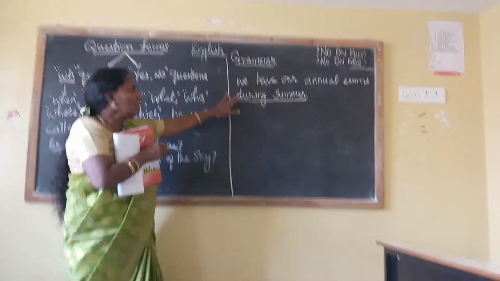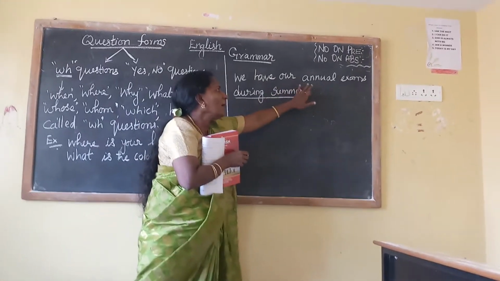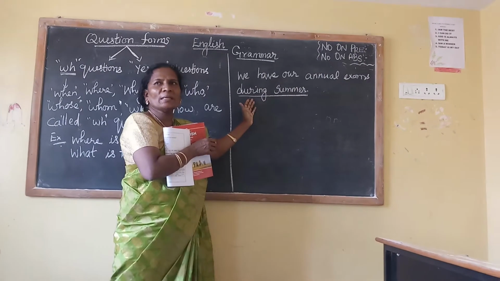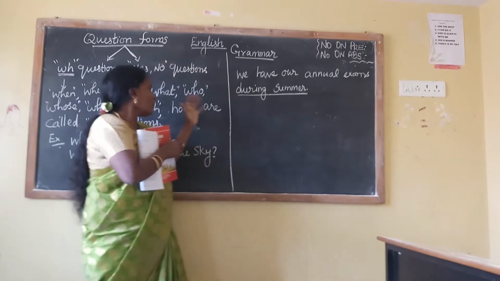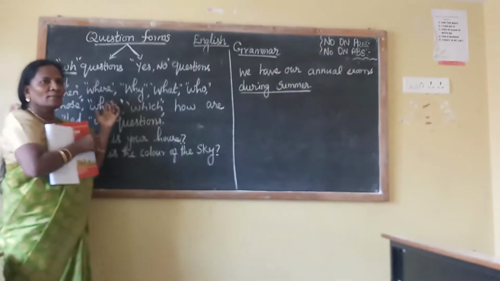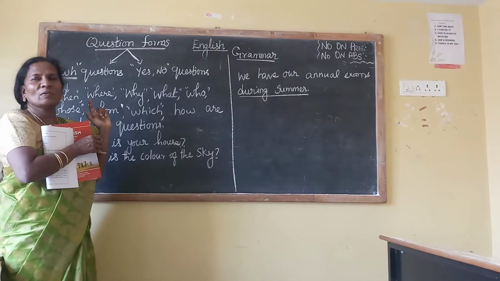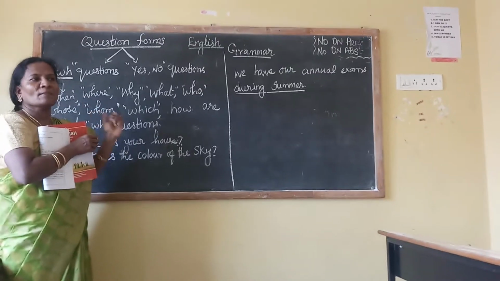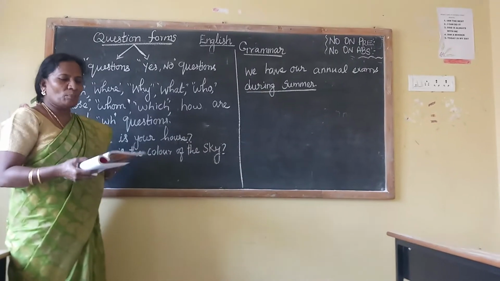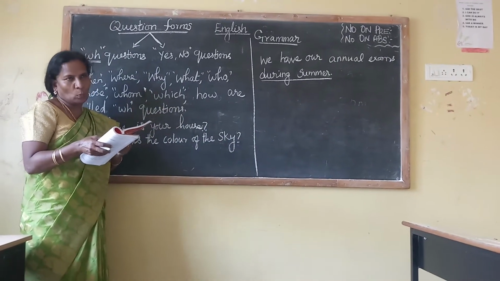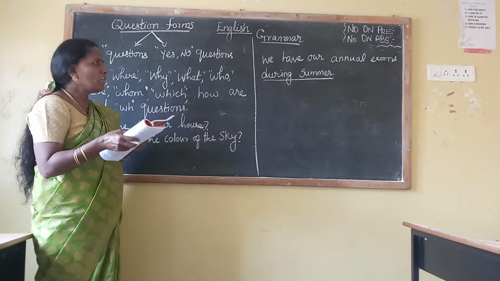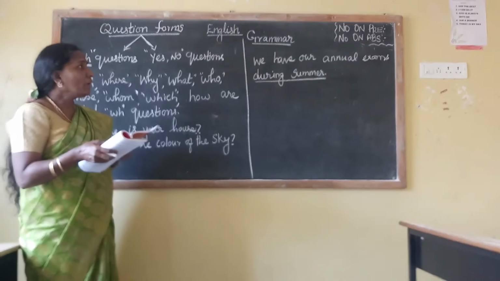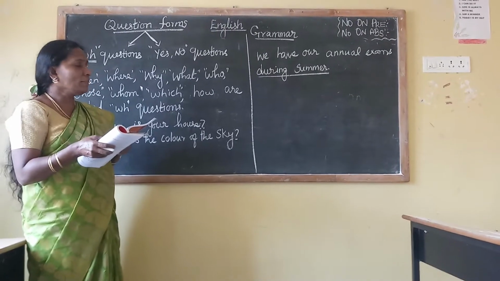Then what will come here? We have our annual exams during summer. So which WH word will come here? When or where or how? Yes, when. When do we have our annual exams?